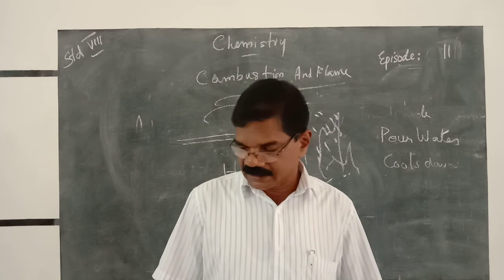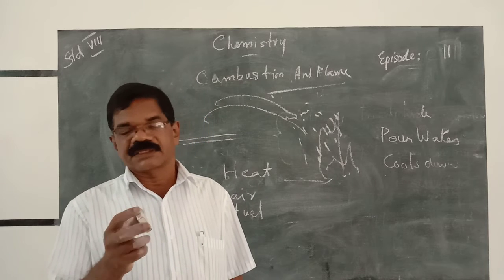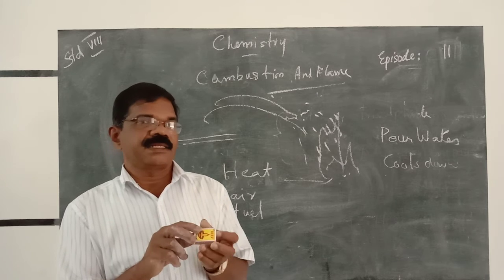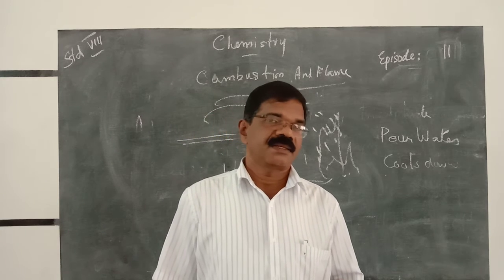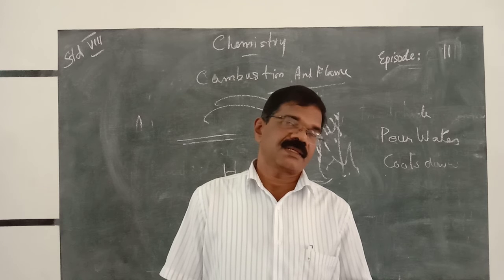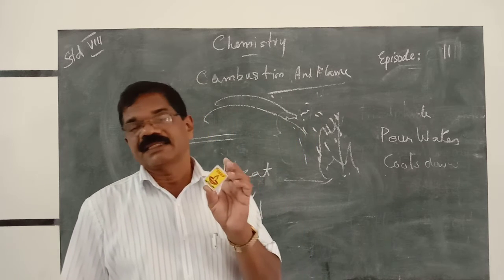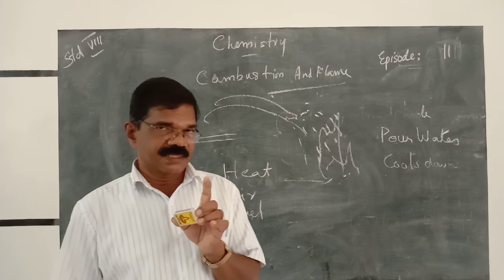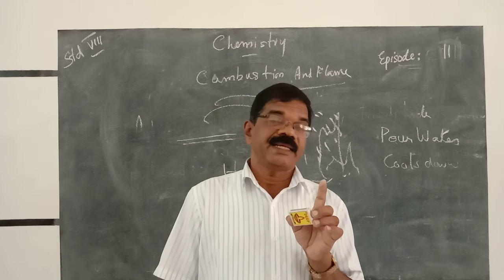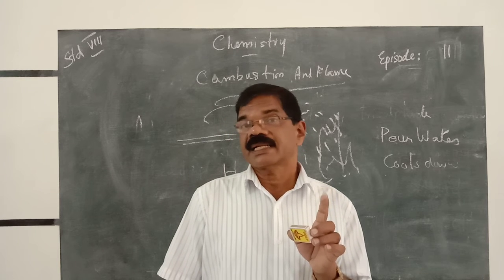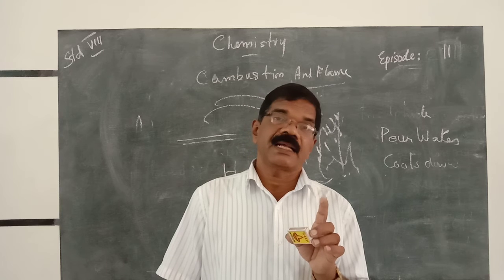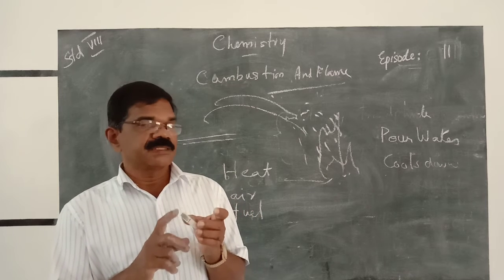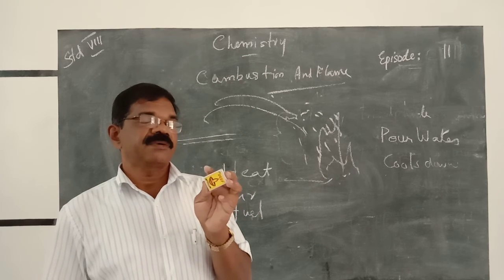Then we have learned the parts of a match: the materials at the sides of the matchbox, and the materials at the tip of a matchstick. You have to learn this by heart; there is no other way. At the tip of a matchstick, there are three things: antimony trisulfide, potassium chloride, and white phosphorus. What are the things at the side of the matchbox? Glass powder, and